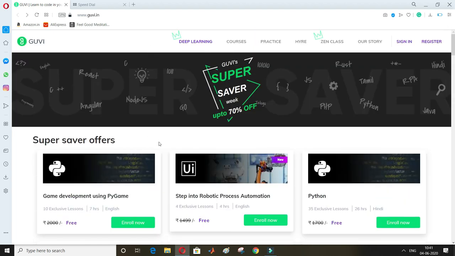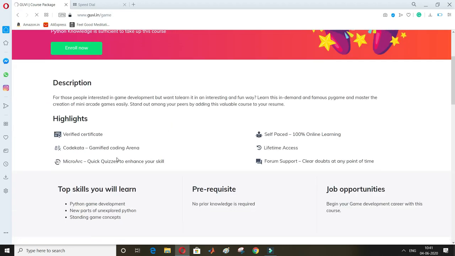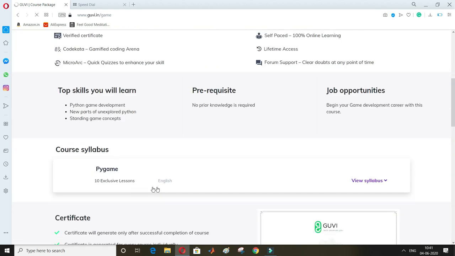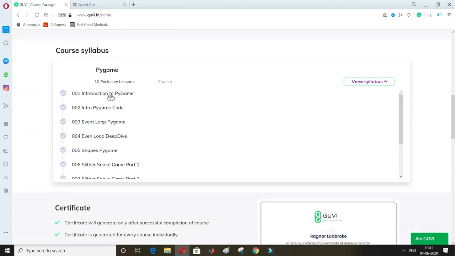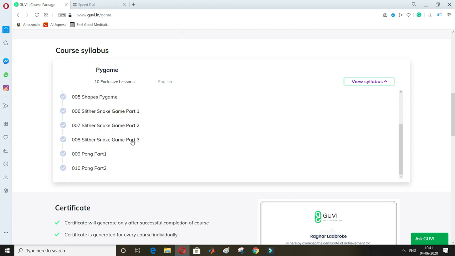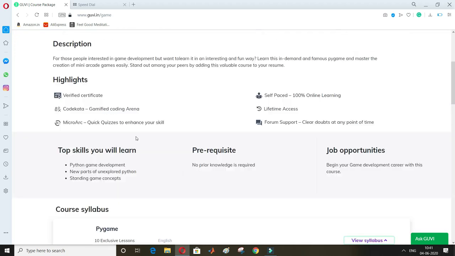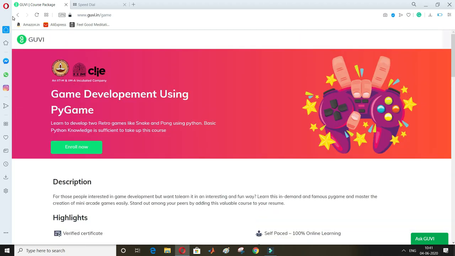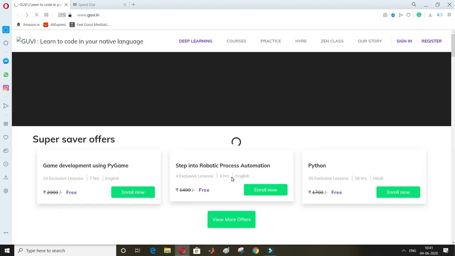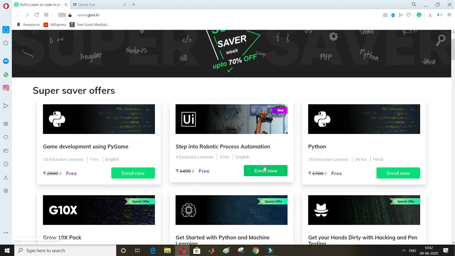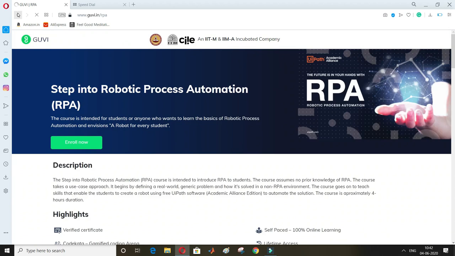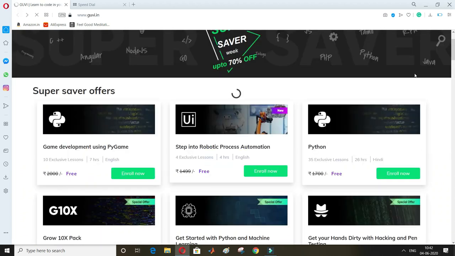Okay, see, this is a course where you can learn Step into Robotic Automation and game development. If you're interested to develop any game, you can learn this course. There are so many things it will teach you in this course, like the syllabus. If you see Pygame codes and loops, it will show the snake game also, you can make different games. When you get the certificate, you will have the stamp of IIT Madras and IIMs. Fine. So in this video we are ending it here. If you want to enroll, you can enroll from here. If you want me to show you how to enroll, I will show you how to enroll in this course.